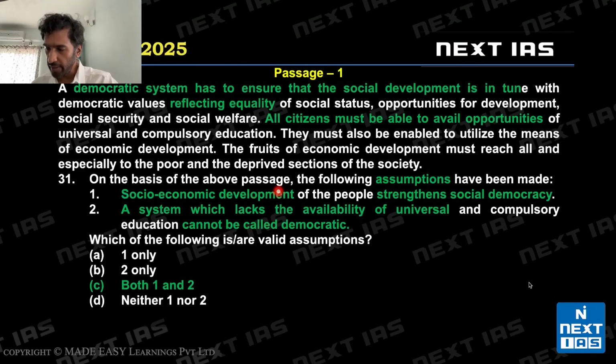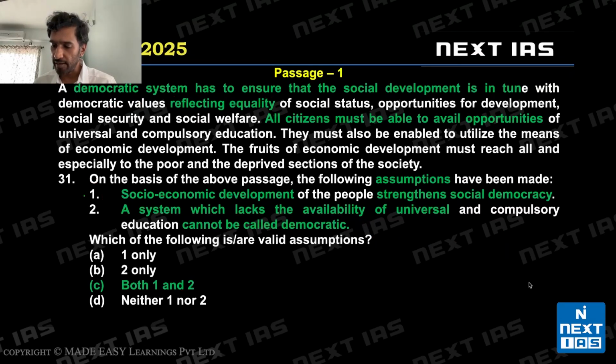So socio-economic development strengthens democracy. The only word here that might be tricky for students is social democracy. So very easy test, right? All I have to do is, in socio-economic development of the people, we add the words "does not strengthen". If we added the words "does not strengthen" between people and strengthens, we'll know that this statement would become invalid. That tells me statement 1 has to be a valid assumption.